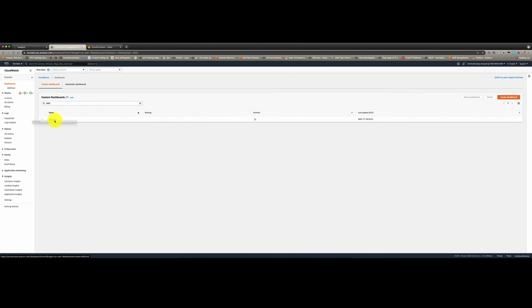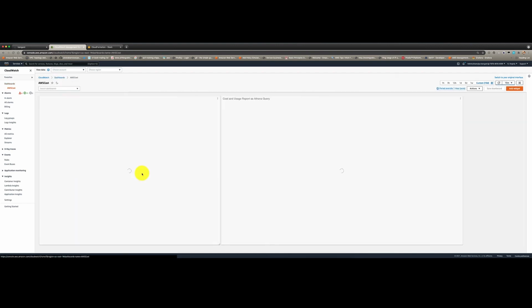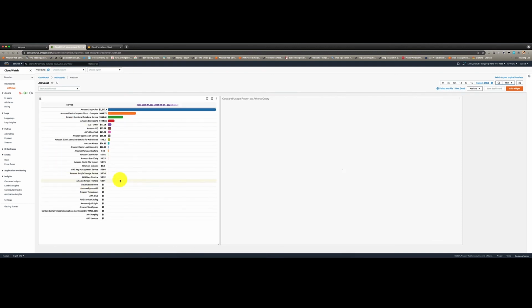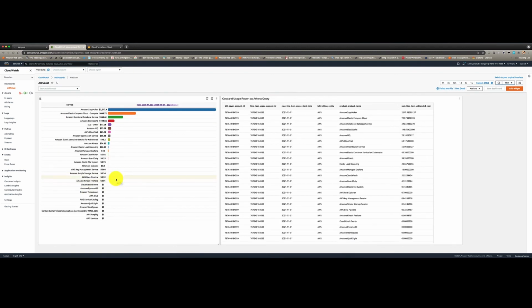So I created a dashboard called AWS Cost. In this dashboard, on the left hand side, I am pulling in data from Cost Explorer, and on the right hand side, I am pulling in data from the AWS Cost and Usage Report using an Athena query. Now let's see how we can build this.